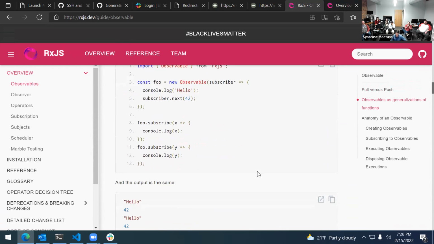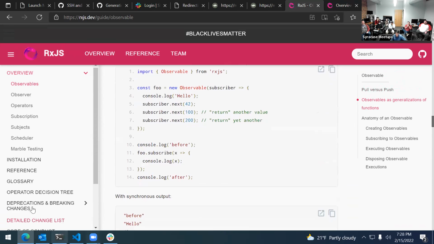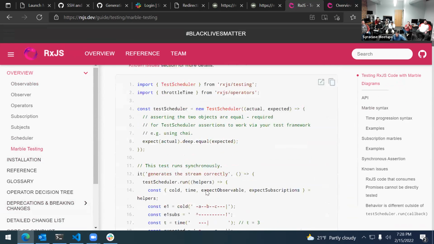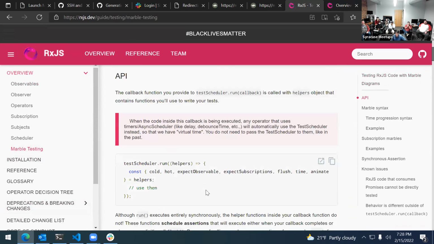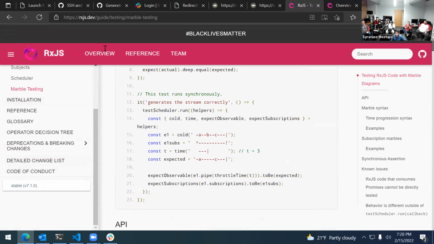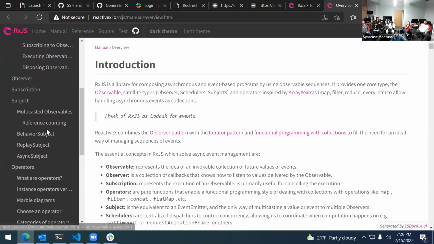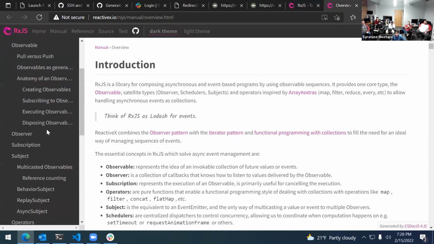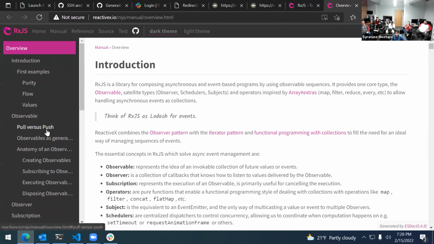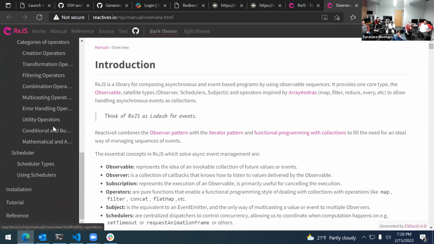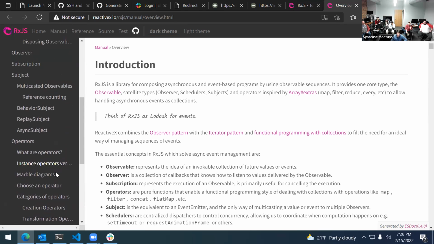So this is pretty dense. I'm going to see if they have a better example with some of the marble diagrams or something like that. This is marble testing. Let's take a look at the other. It looks like this is just that. Is it in here? No, you said earlier it's RxJS. It is hard to learn. It is super powerful though. I was hoping that I could find, oh, here we go, marble diagram.